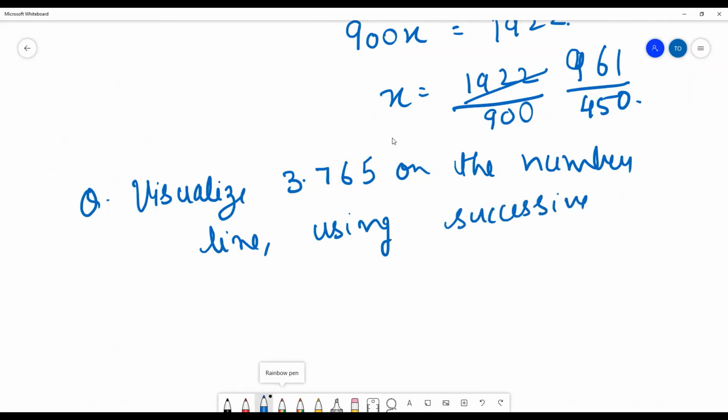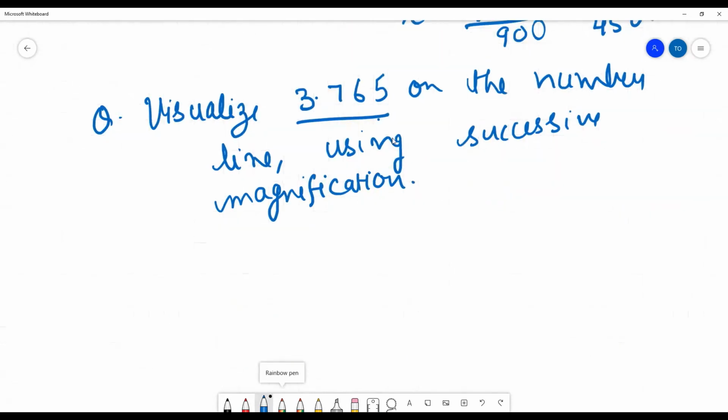So how will you do this? We will be discussing this in the class. Using magnification, you have to depict this number on a number line. So what is the solution for this?